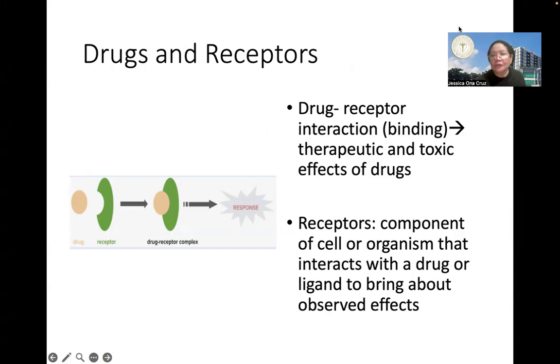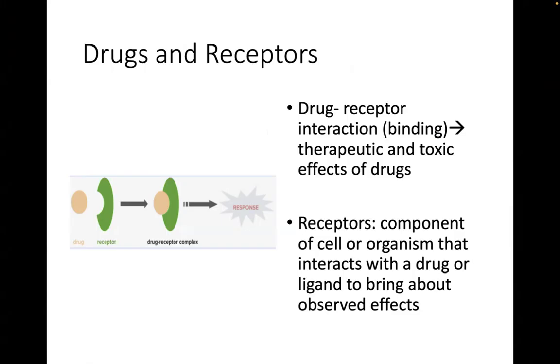Now, what are receptors? If you recall, receptors are part of the cell or tissue of the organism, and it's the part that interacts with a drug or ligand to bring about the observed effects of the drug. No? So when we say ligand, it's a substance, like for example, a neurotransmitter or a hormone that is produced endogenously within the body, whereas drugs are administered from exogenous sources. No? But both, to take effect, usually they have to interact with their specific receptors in the cells or tissues